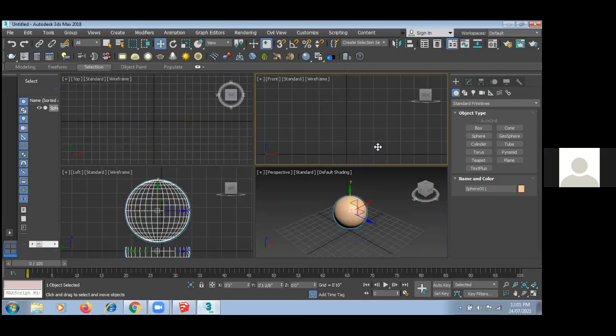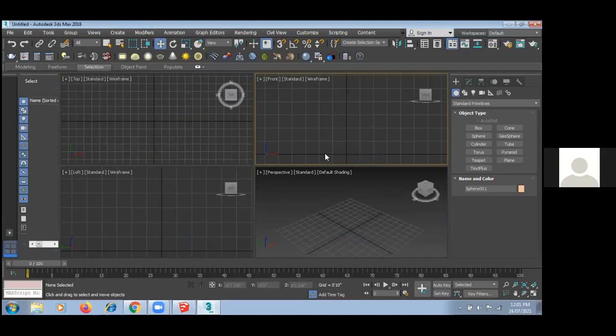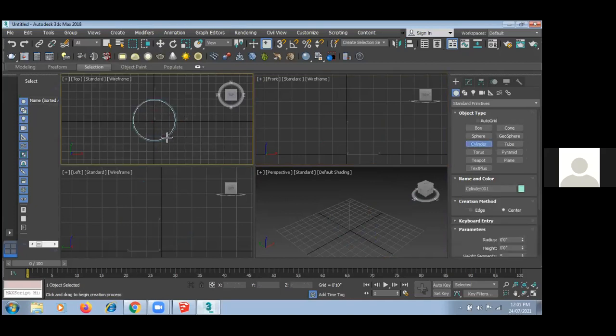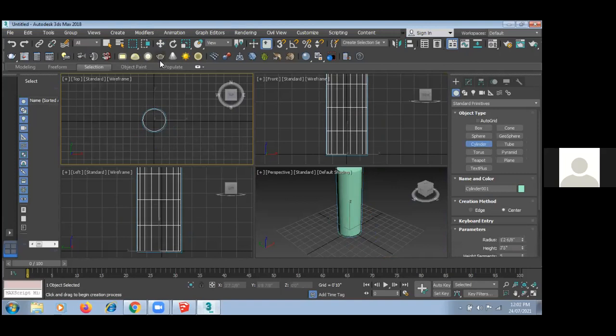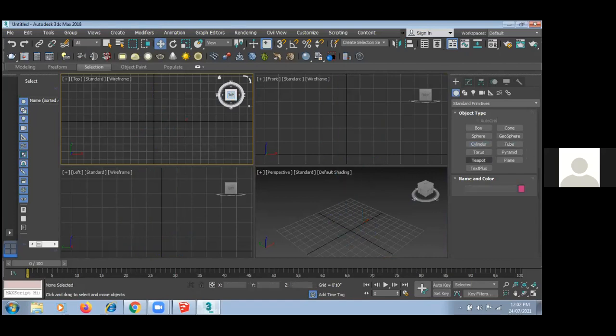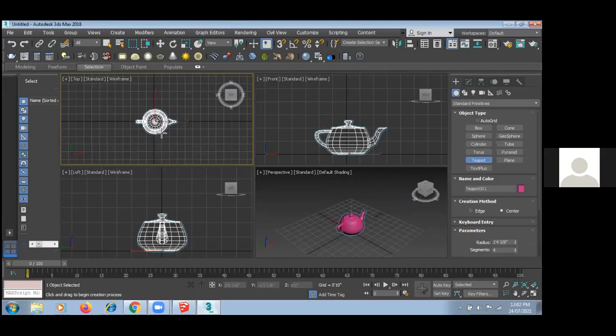Here again we have an axis system. This is my X, this is my Y. You can see the dark black line. So this is my axis system. Here I have my cylinder. There are n number of ready-made objects over here. In SketchUp I have to create a few things myself, but here I have more options. Now I have a teapot over here.